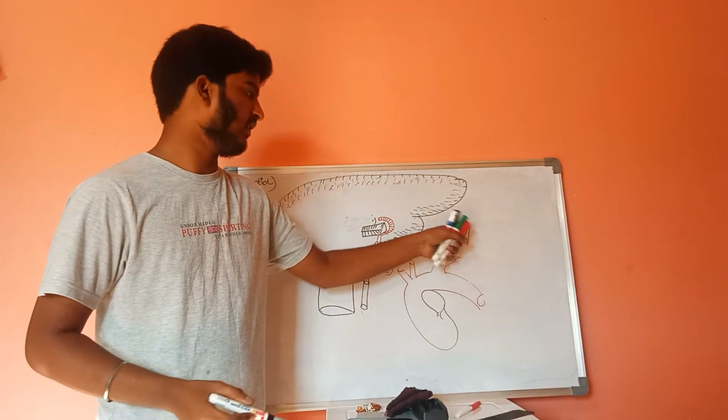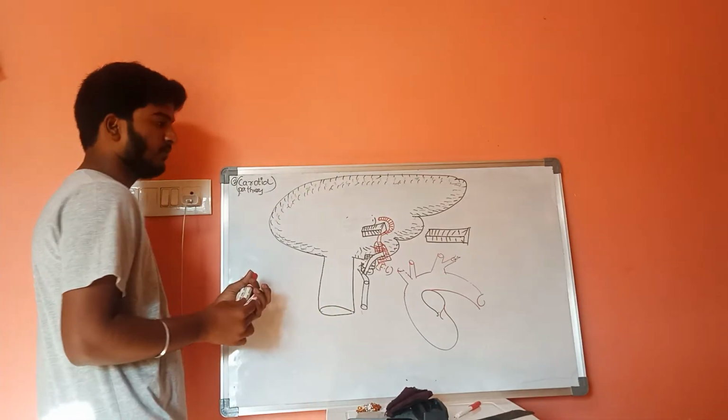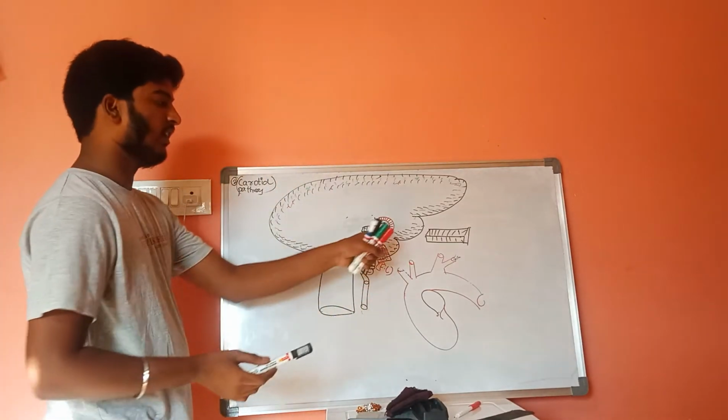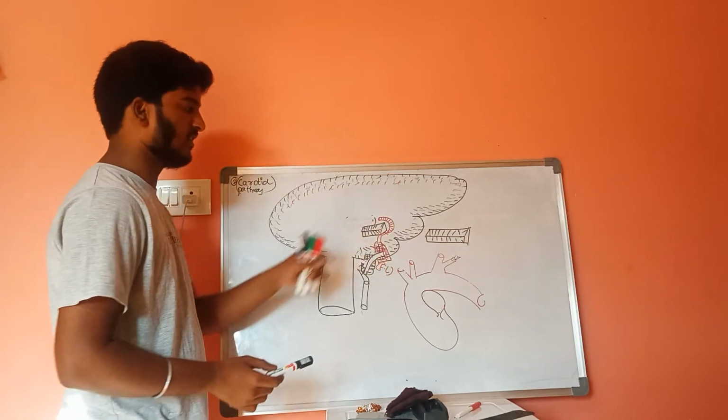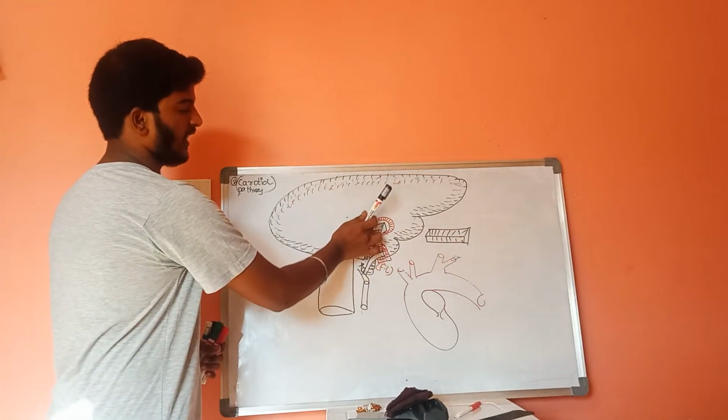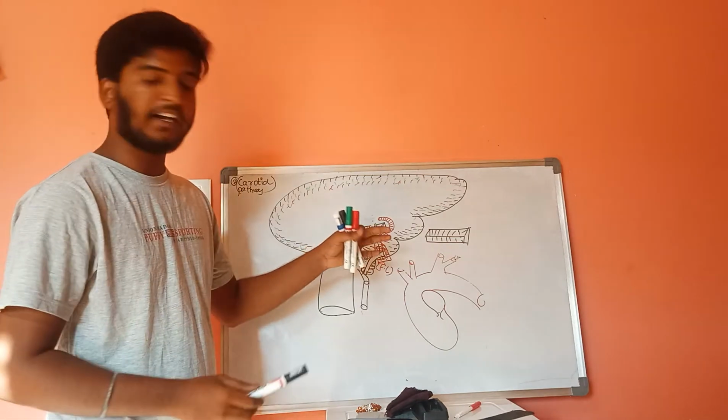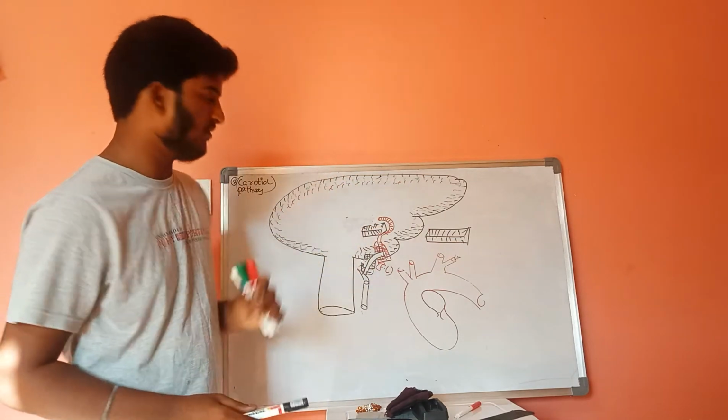through which, now this carotid artery which is wrapped around this cavernous sinus will be broken into three divisions.